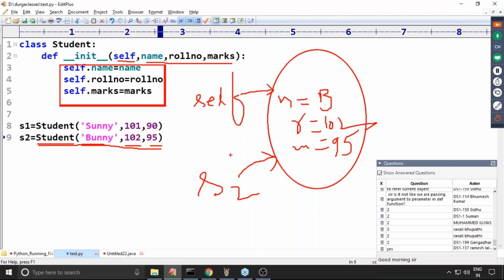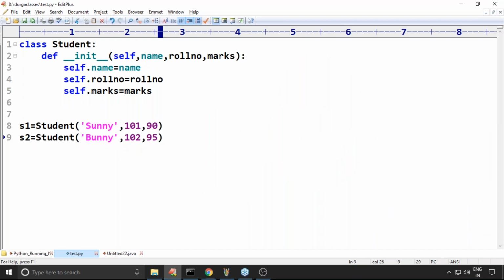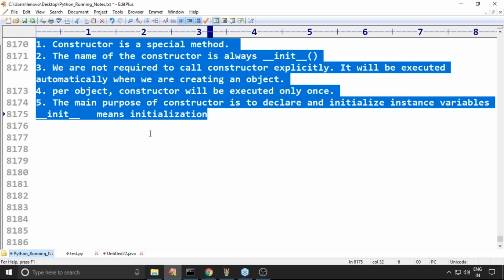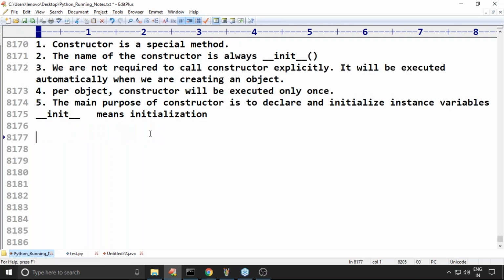Friends, is everyone in a position to understand? So what is the purpose of the constructor? To declare variables and to perform initialization. That is the purpose of the constructor. The name itself indicates it, right? Init means initialization. Clear? So this is one important conclusion.